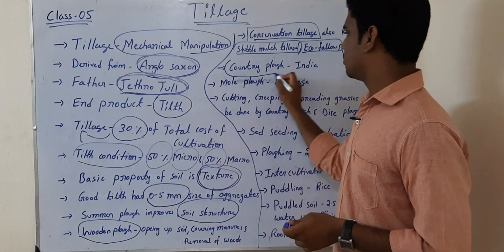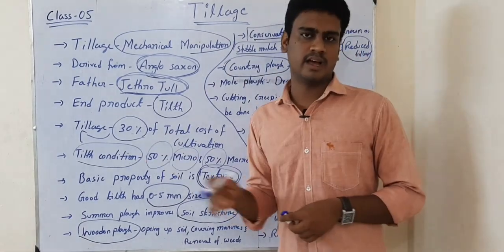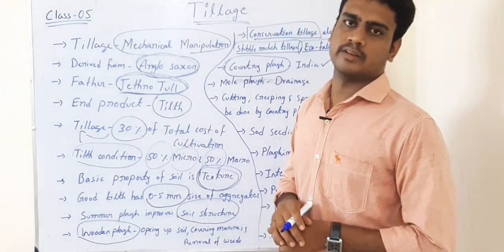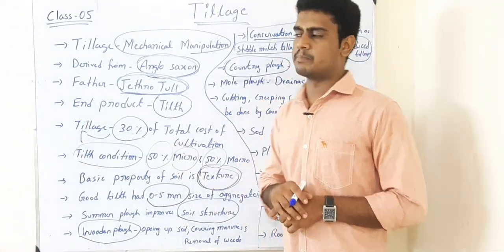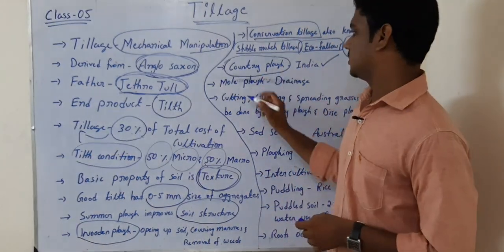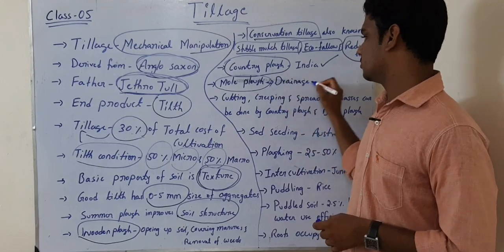Then, country plow is mostly used in India. This is one of the important things. Country plow is the implement which is used to plow in India, the most used implement. Then another one is the mole plow. Mole plow is especially used for drainage.